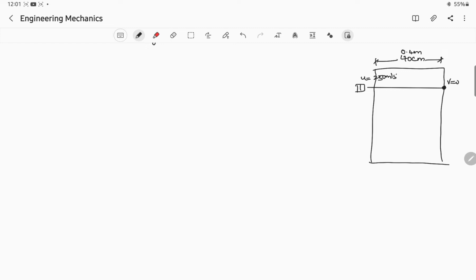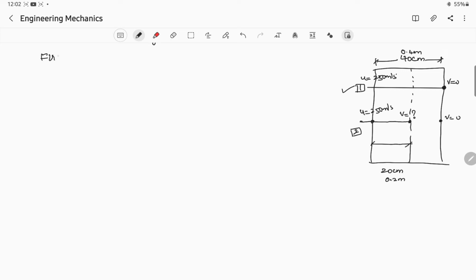Okay, in the second case he is asking us, the bullet has penetrated, and let us take this as the center. At this location what is the velocity he is asking. So initial velocity u is equal to 250 meter per second, and it has traveled here. Here v will be equal to 0, and this distance is 20 centimeter, or 0.2 meter.